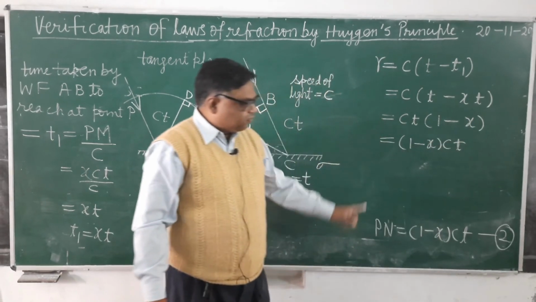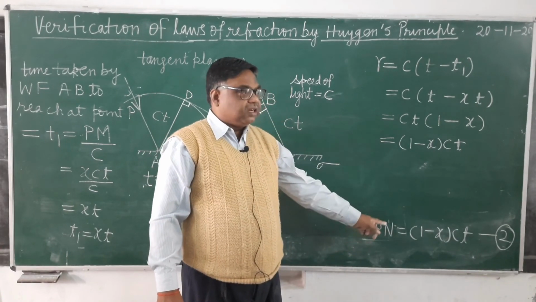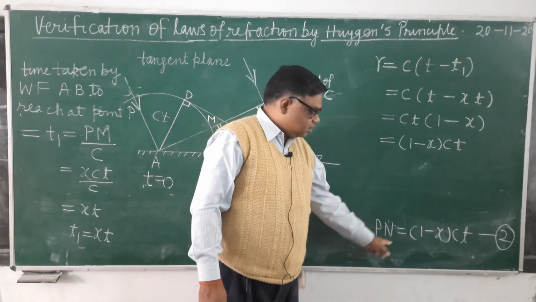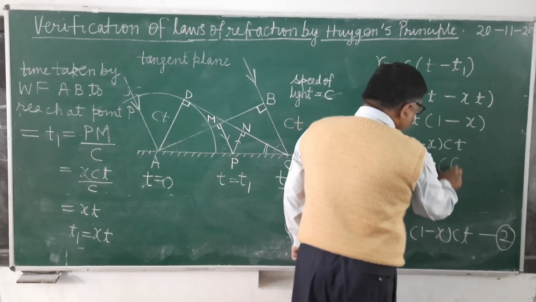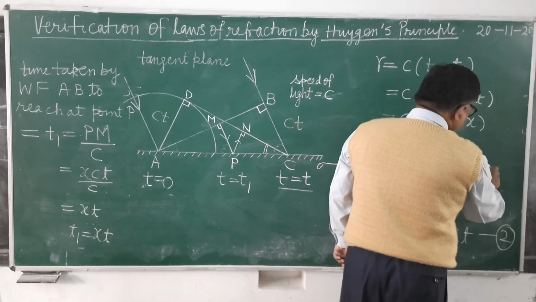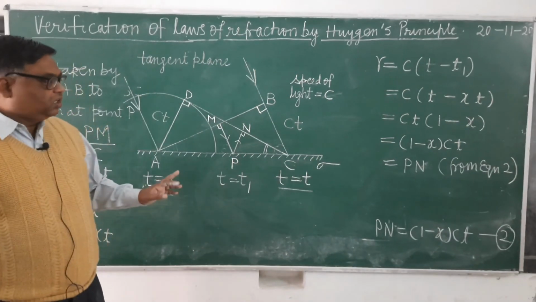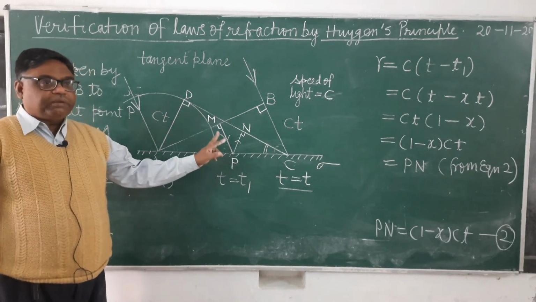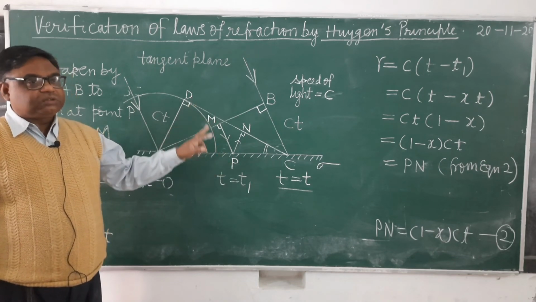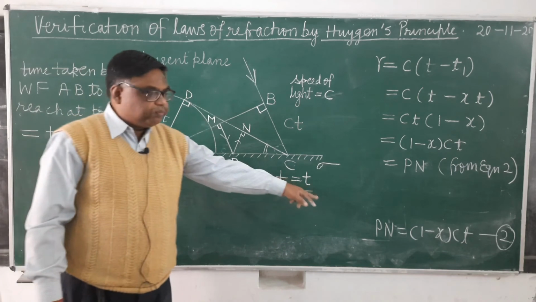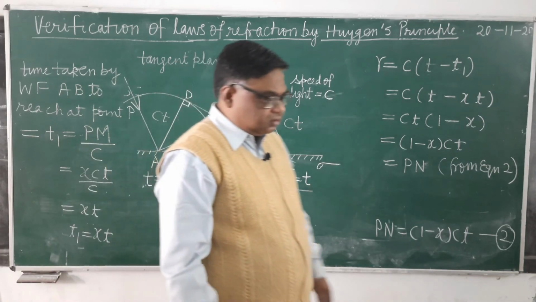Now you can see here, from equation 2, you will find that it is equal to PN. This thing is PN. Here you can write from equation 2: it means the secondary waves which are emitted from here at the time T1 will grow in a hemisphere of radius equal to PN, equal to this. Now you note down this.